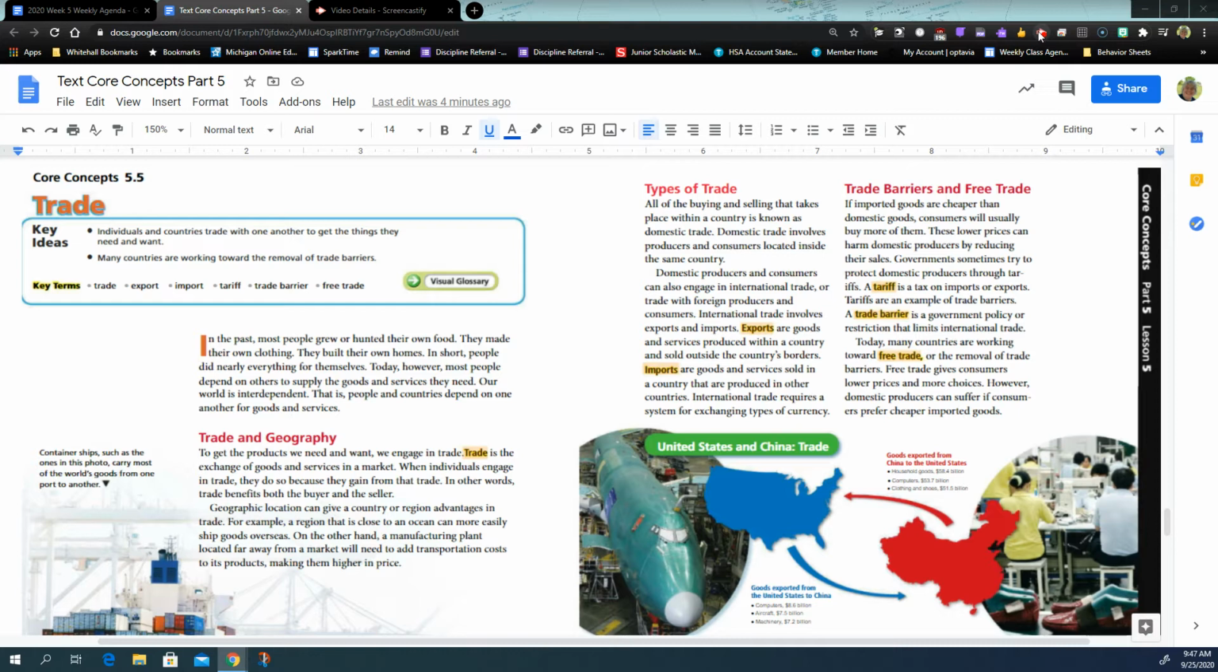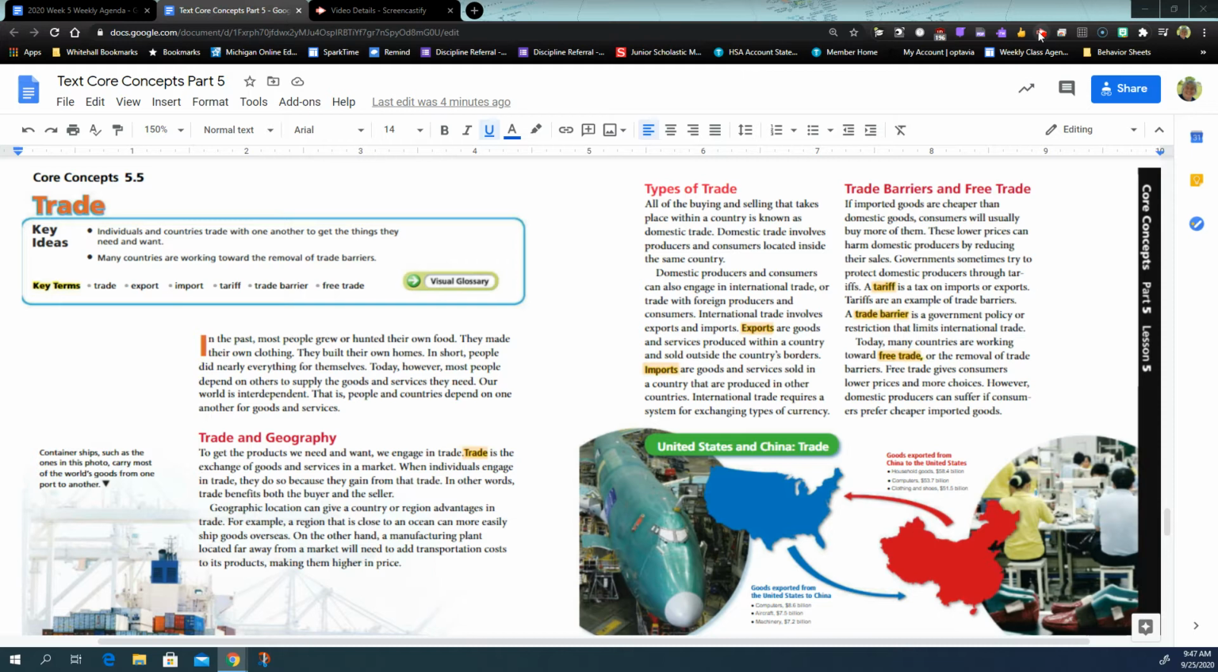Imports are goods and services sold in a country that are produced in other countries. Imports come into our country. So when we get goods from China, they are imports into the United States. They come into our country, into the United States. That's imports. International trade between countries requires a system for exchanging types of currency. China doesn't use the US dollar, so there has to be an exchange of currency, what our dollar is worth to their dollar or their money that they use.